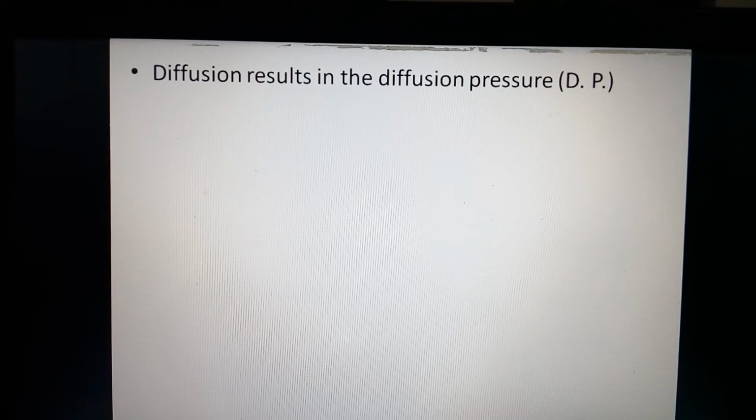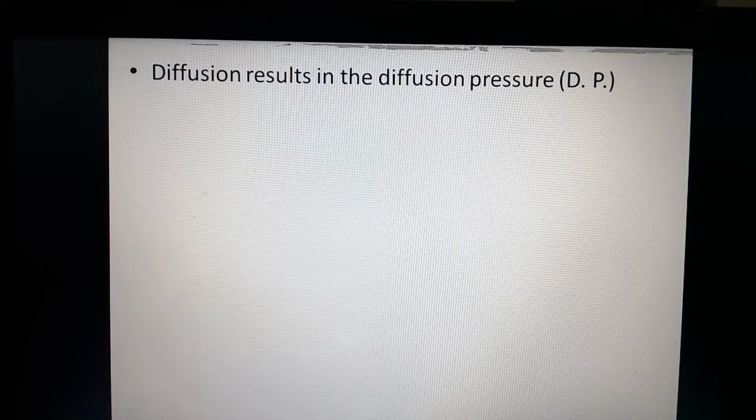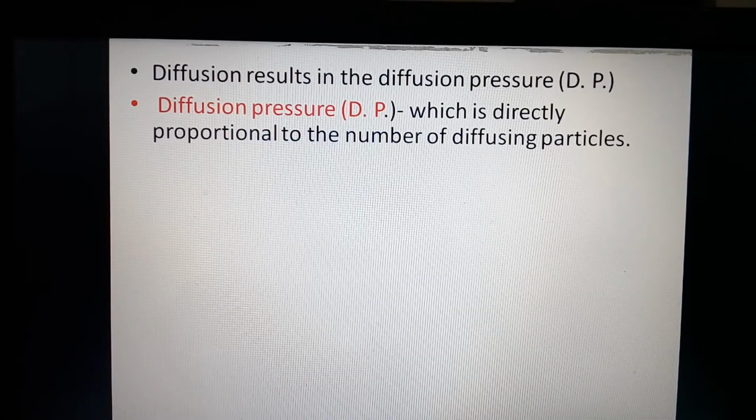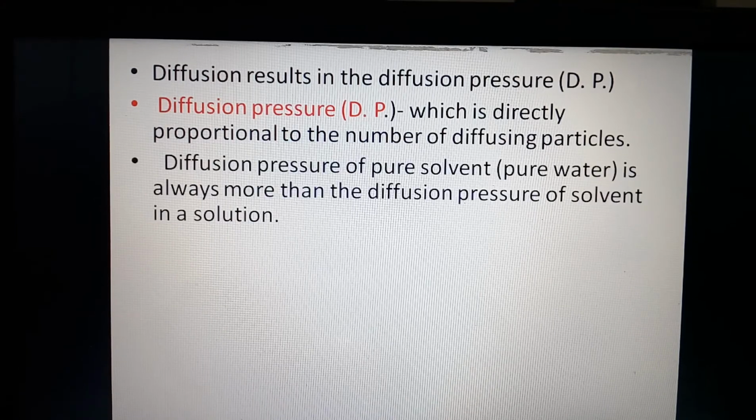Now, diffusion pressure. Diffusion pressure is directly proportional to the number of diffusing particles, as we have just discussed: the diffusing medium which contains a diffusant, that means diffusing particles. So diffusion pressure is directly proportional to the number of what? Diffusing particles.